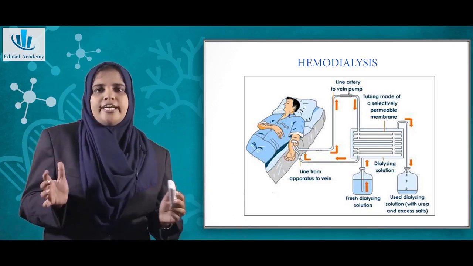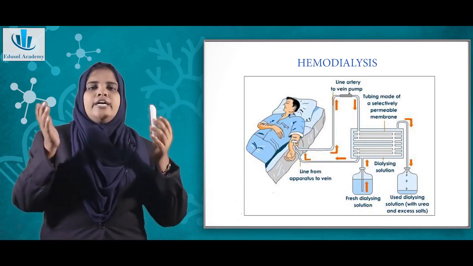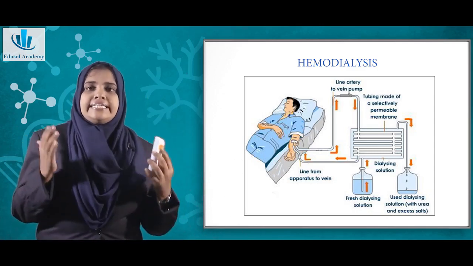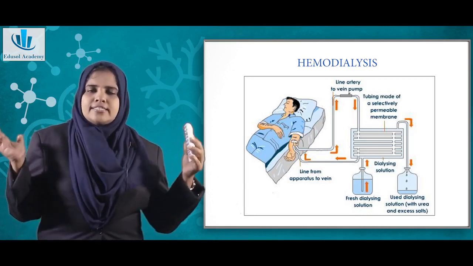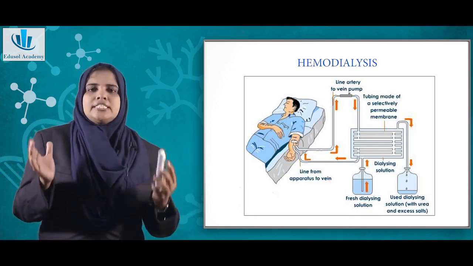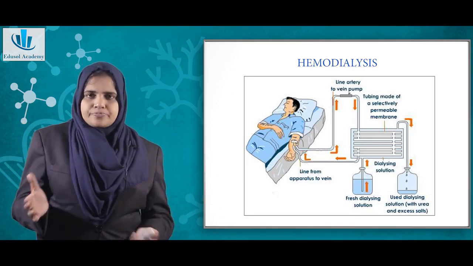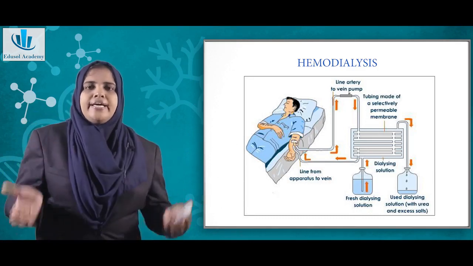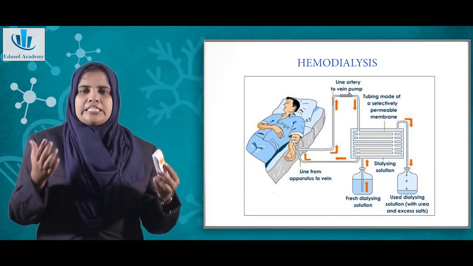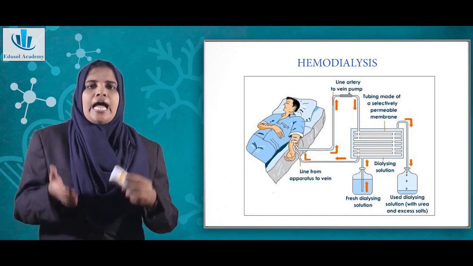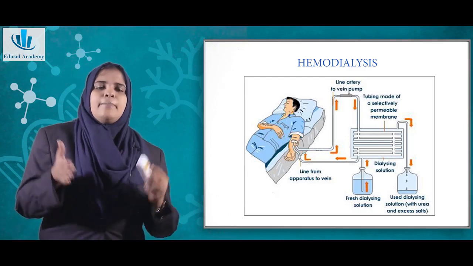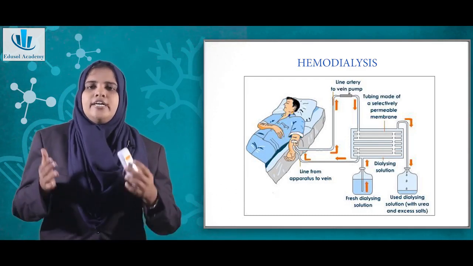After that it goes through the tubes, and there is a dialysing fluid which has the same concentration as blood. The blood passes through that, and it eliminates all the nitrogenous waste, and then the blood is pumped back to the vein.